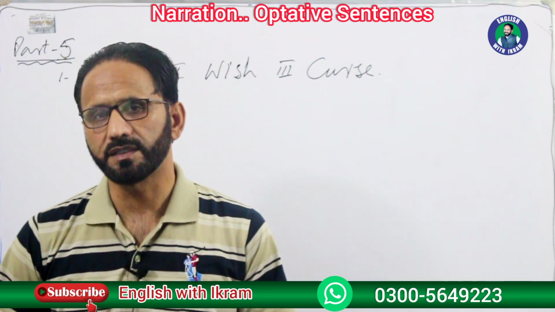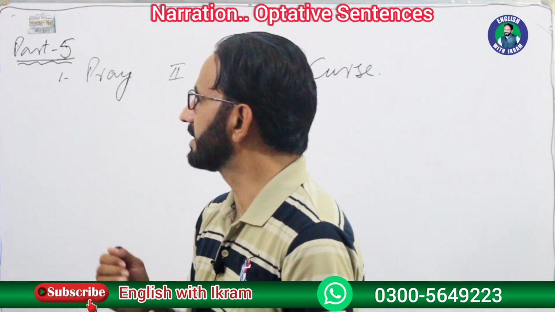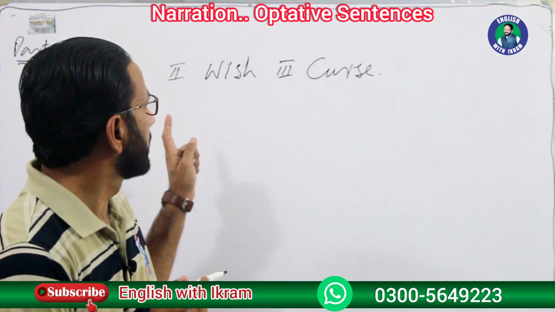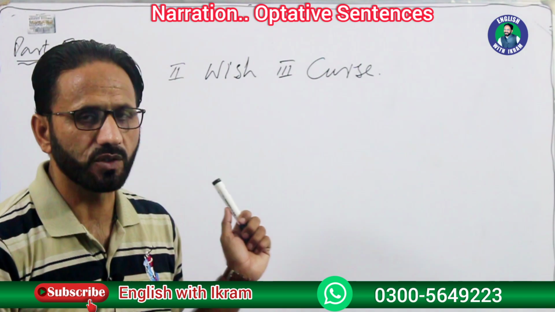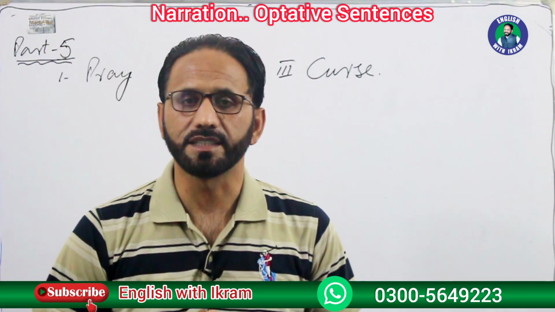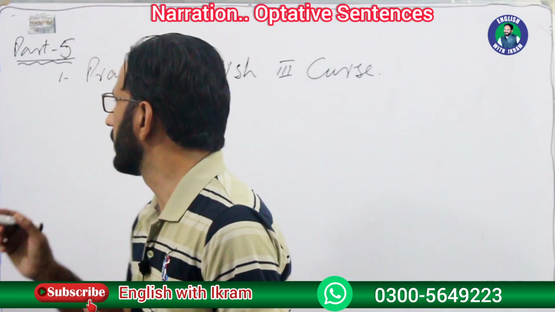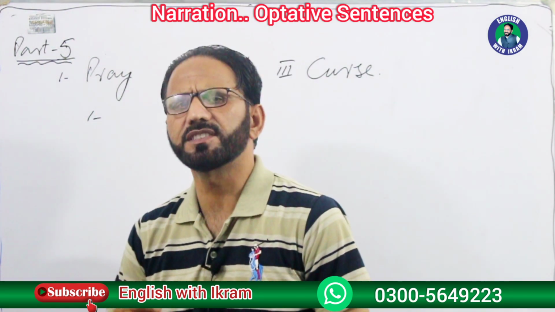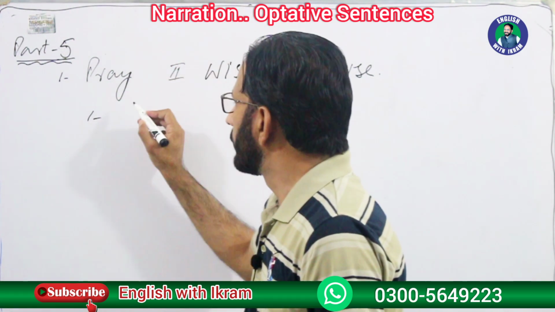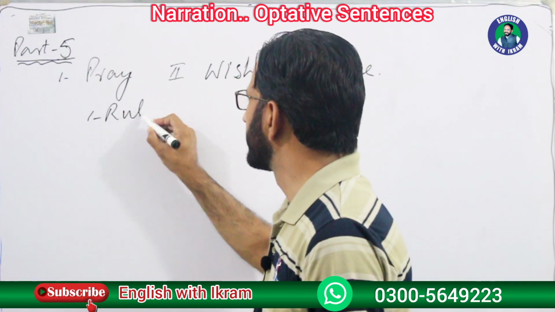And what's an optative sentence? Optative sentences include pray, wish and curse. How do we change such sentences from direct speech into indirect speech? First of all, let's take pray. Pray or wish, almost the same structure. First rule is this.